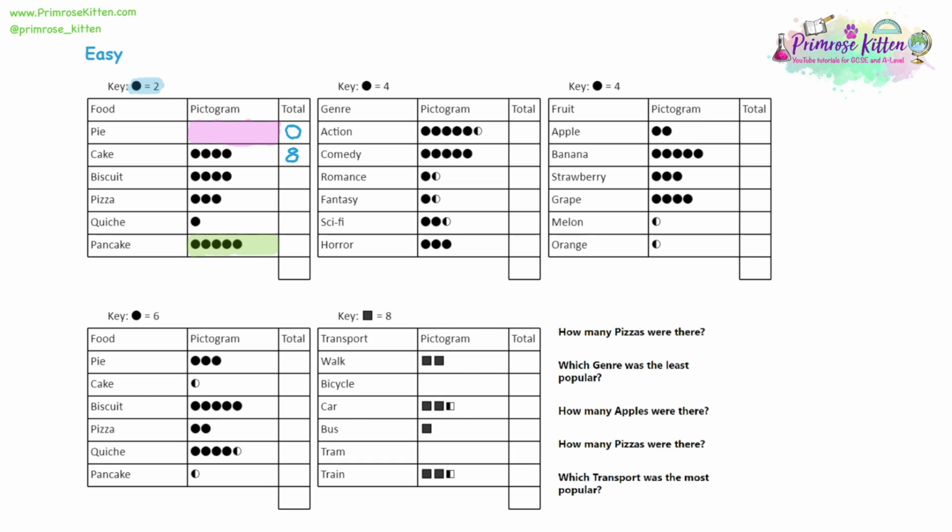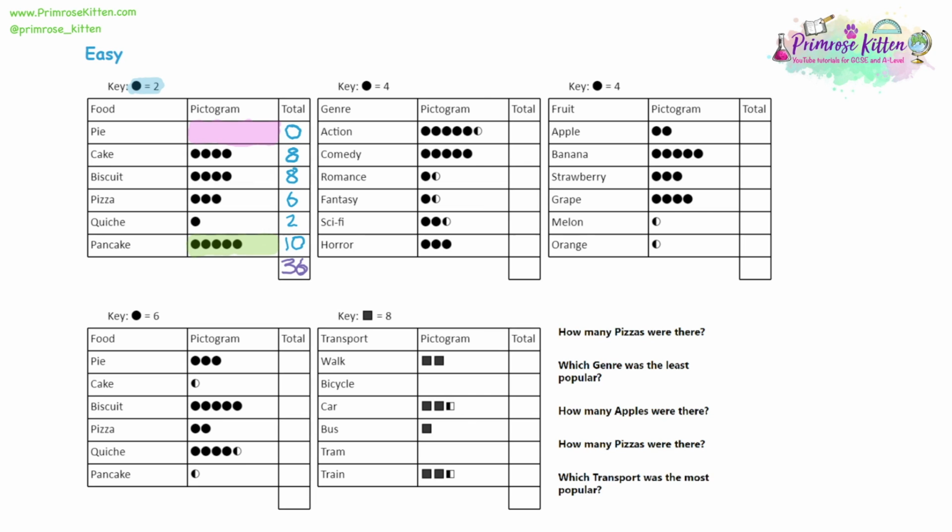So biscuit, 4 circles, times it by 2, 8. Pizza, 3 circles, times it by 2, 6. Quiche, 1 circle, times it by 2, that's 2. And pancake, 5 circles, so times it by 2, and we get 10. Once we have those, we now add all of those up to get the total for all the people who were asked this question. So 8 for cake plus 8 for biscuit is 16, plus 6 for pizza is 24, plus 2 for quiche is 26, plus the 10 for pancake means 36 people are represented on the pictogram.